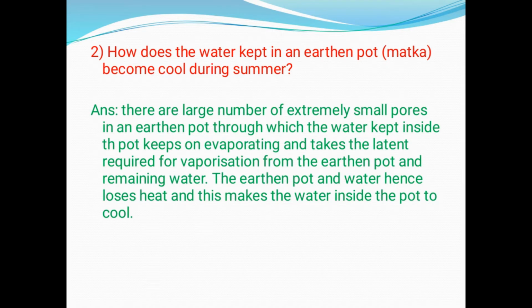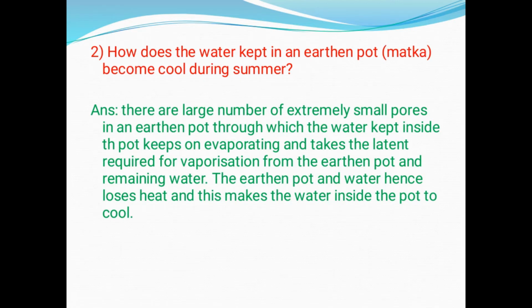If we look at the earthen pot, there are some extremely small pores in it. Through these small pores, the water kept inside the pot keeps on evaporating. In order to evaporate, this water takes heat energy from the remaining water present in the earthen pot and from the earthen pot as well. So the water which is evaporating is taking energy from the remaining water as well as the earthen pot.